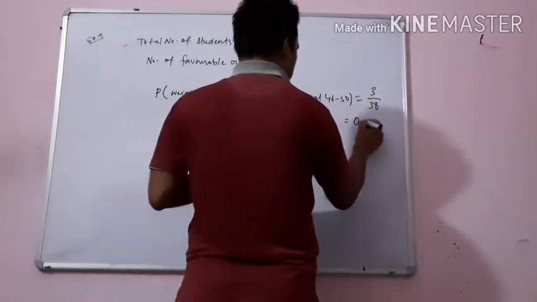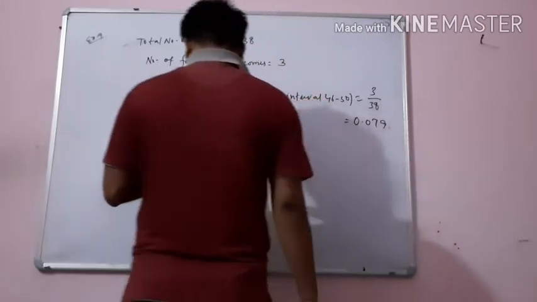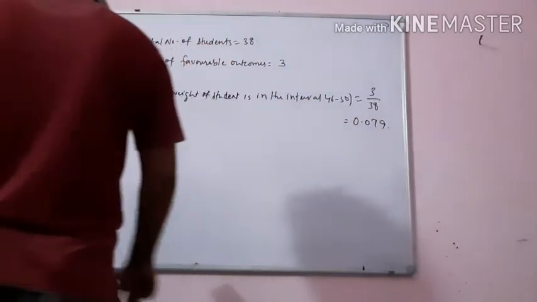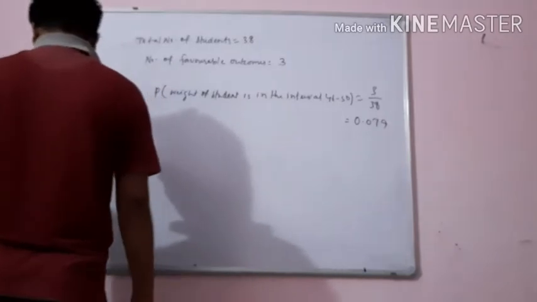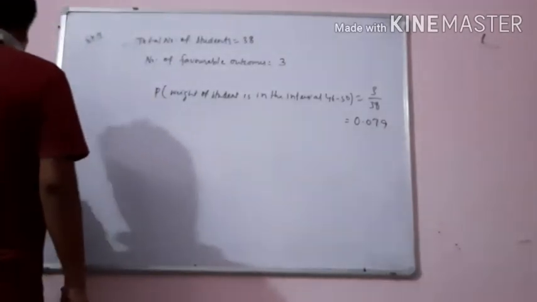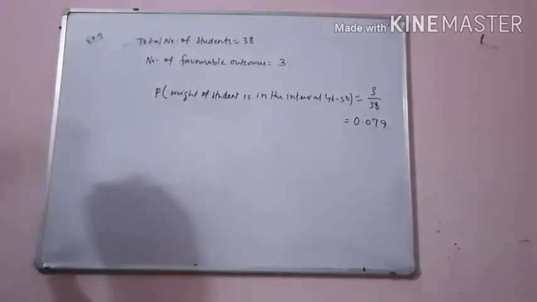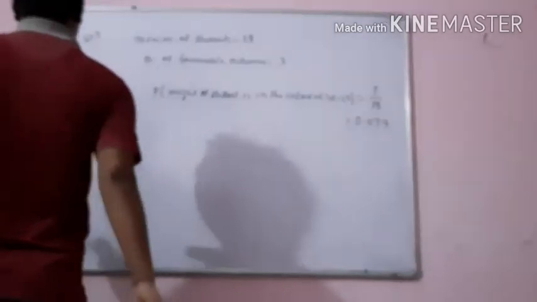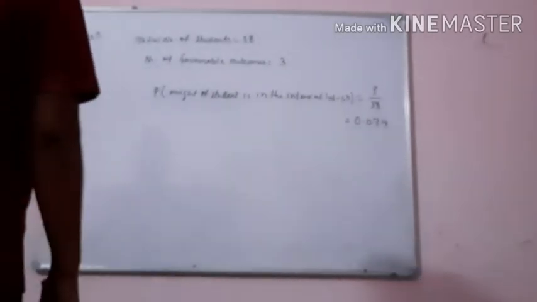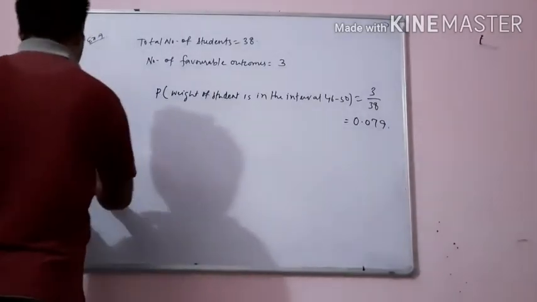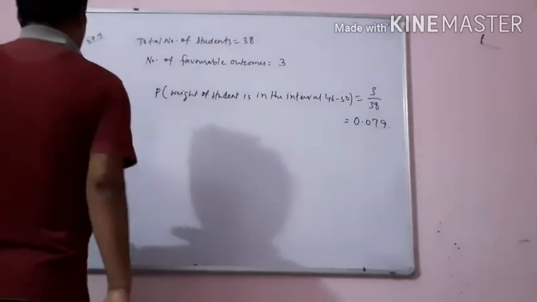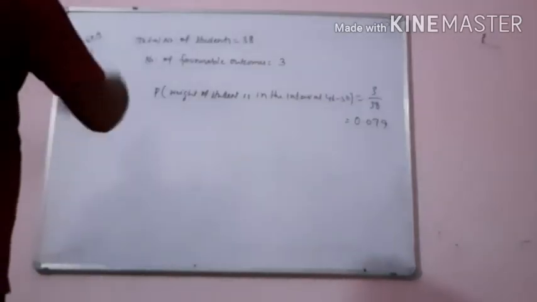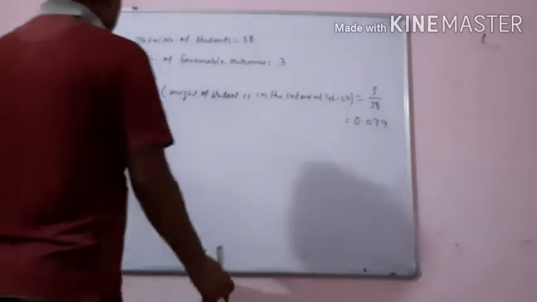That will be equal to 0.079. Now we have to give two events in this context, one having probability 0 and another having probability 1. See in the table, no student has weight less than 30 kg. So we can consider a student having weight less than 30 kg. In the given table, no student has weight less than 30, so the probability will be 0.